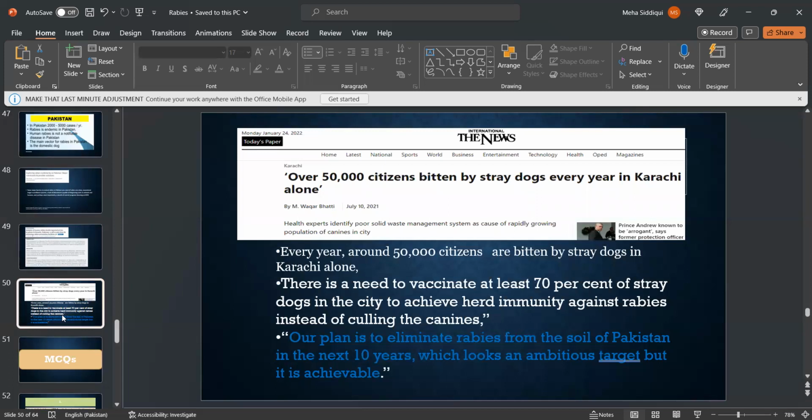This is a news section: over 50,000 citizens are bitten by stray dogs every year in Karachi alone. There is a need to vaccinate at least 70% of stray dogs in the city to achieve herd immunity against rabies instead of killing the canines. Our plan is to eliminate rabies from the soil of Pakistan in the next 10 years, which looks an ambitious target, but it is achievable.